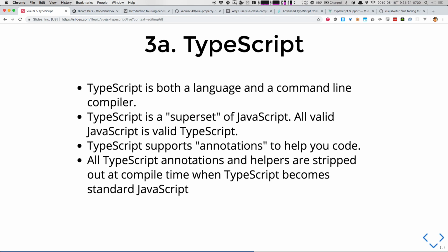The important thing is that TypeScript is not runtime. What that means is all the stuff we're gonna do in TypeScript doesn't make it to your browser. It's all stripped out entirely at compile time, so the blob of JavaScript that makes it to your browser is theoretically much safer and better. None of this stuff adds to overhead.